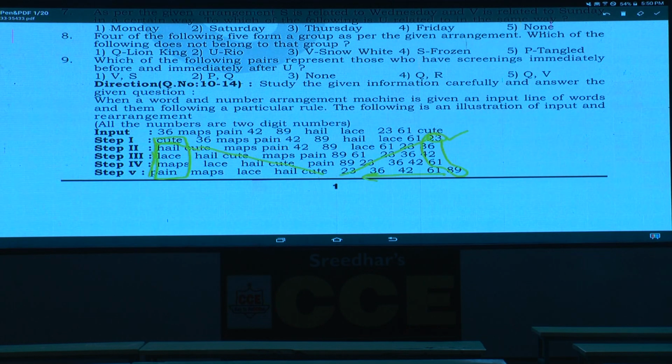Clear now? And the method is what? As cute is coming to the first place, 36, map, paint, 42 are going to the second place, which implies that the method is shifting. The method is shifting. The logic is words in the descending order, numbers in the ascending order, one word, one number, one word, one number are arranged. Word at the first place, number at the 10th place. Done with this 10 to 14? Then next one.